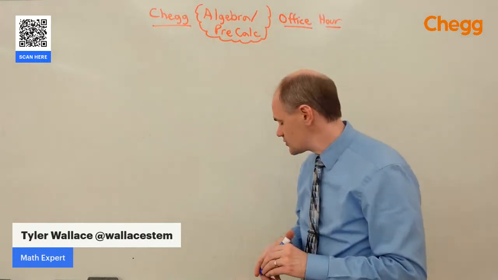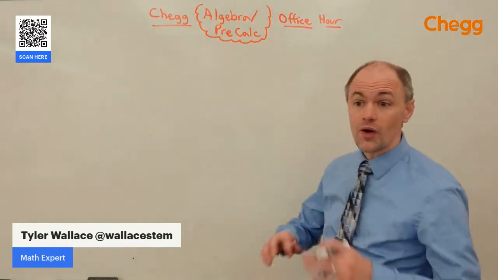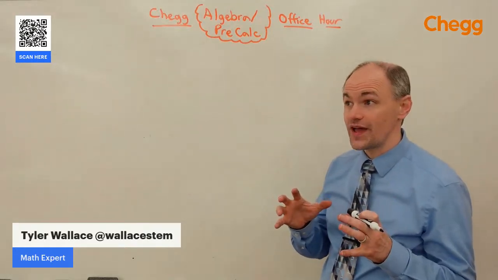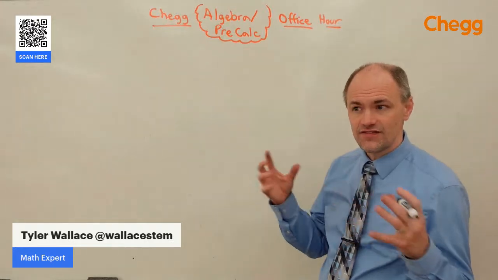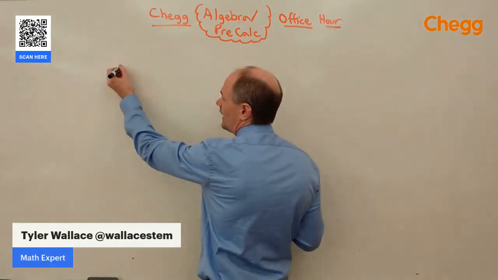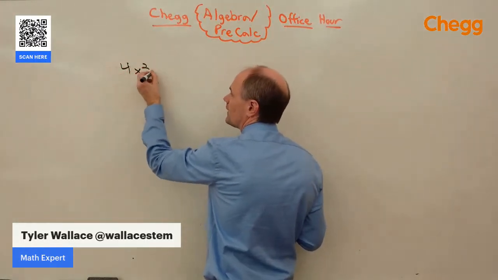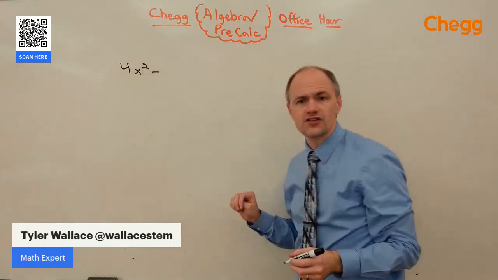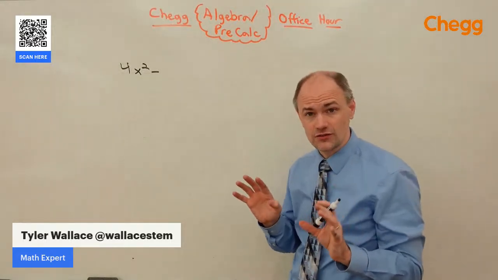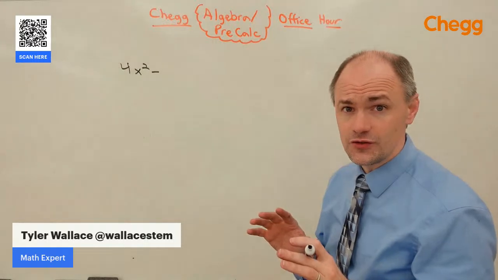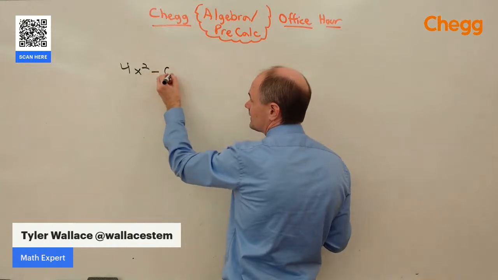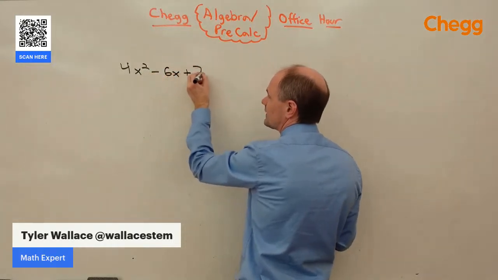I'm going to focus really on just the completing the square process, which can show up in any of those contexts. But I'm going to specifically focus on the process in such a way that we can't factor or use the quadratic formula. So let's say I've got 4x squared minus, should we do one with fractions? I want to show you how easy it is with fractions. It's not too bad. People get kind of scared with fractions. It's the F word of mathematics. Fractions are friends, not food. Friends, we can do this. So we're going to do one with fractions. Let's do 6x plus 7.